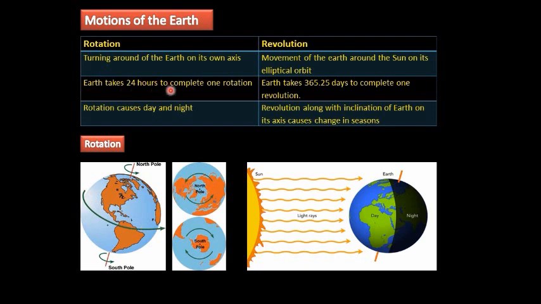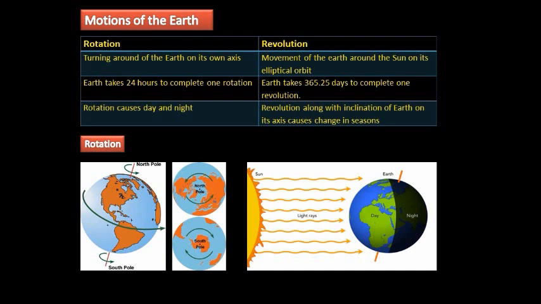So, Earth takes 24 hours to complete one rotation, and it takes 365.25 days to complete one revolution. So, on the whole, for every 4 years, there will be addition of 1 day, which is considered as a leap year. So, on that leap year, Earth takes 365 days to complete one revolution. And the rotation passes day and night, whereas revolution, along with its inclination of Earth on its axis, passes change in season, which will be explained in detail.